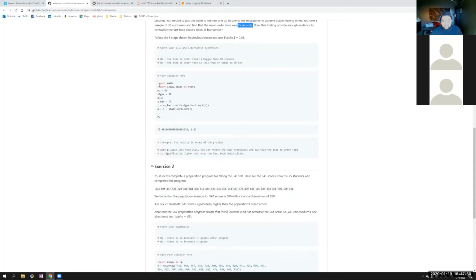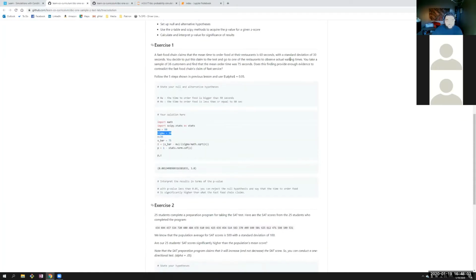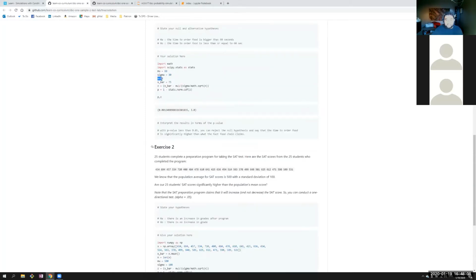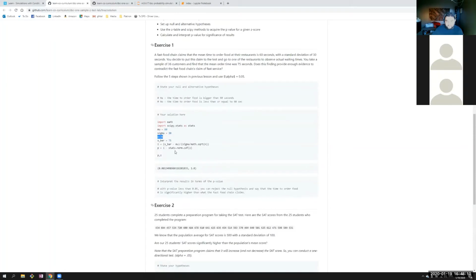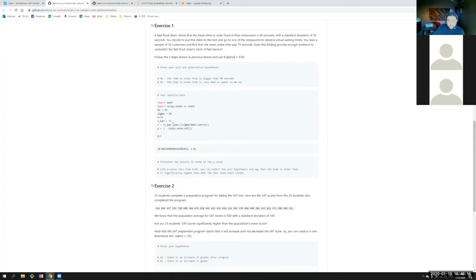To do that, we're going to import math, import scipy.stats. Mu is equal to 60. Mu, as we all know, is the population mean. Sigma is equal to 30. Sigma is the population standard deviation, and it has been given to us in this case. N is equal to 36, that's the number of people in our sample. Sure enough, that's 36 customers. X bar is equal to 75. X bar, remember, is the mean of the sample that we pulled, as opposed to mu, which is the population mean.